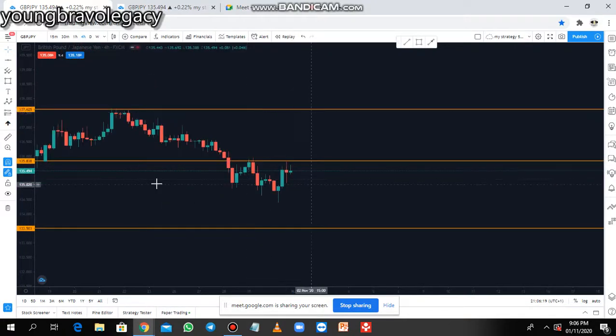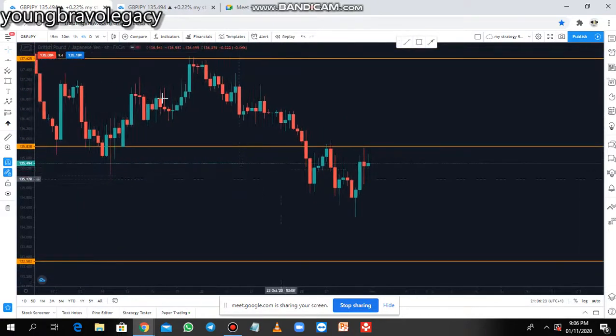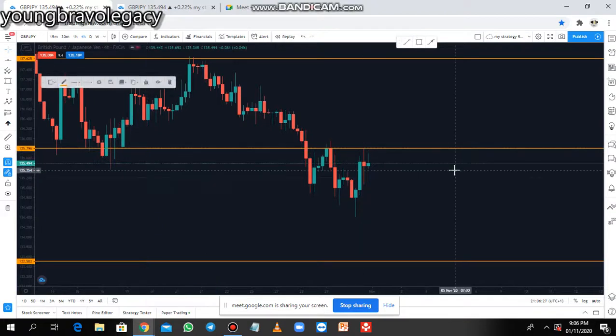Now looking at the 4 hours, I think we are good. Yeah, this will be a good sell trade. This week GBJPY will be going down. There's high probability for GBJPY.